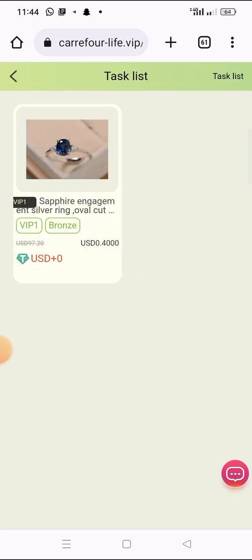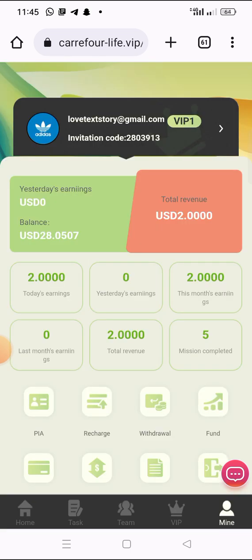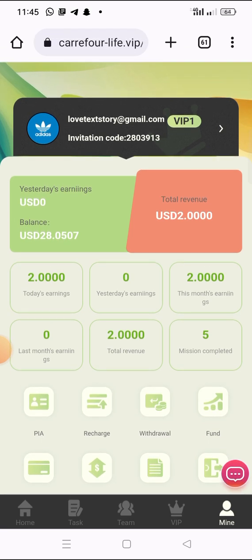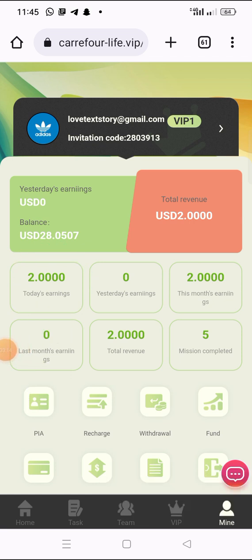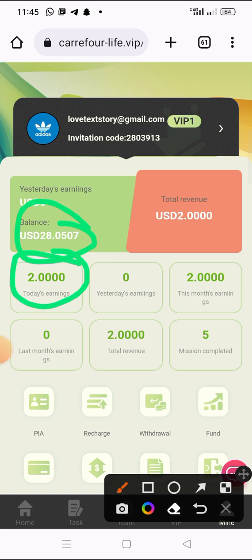Okay, number exceeded, that is 5 tasks per day. So if I go back to my account, you will see that it has increased to $28. So right now, as you can see, I have already earned $2 for today. So let me withdraw right now. As you can see, I have $28 here and I have already earned $2 here. So let me withdraw right now as I have done my task here.